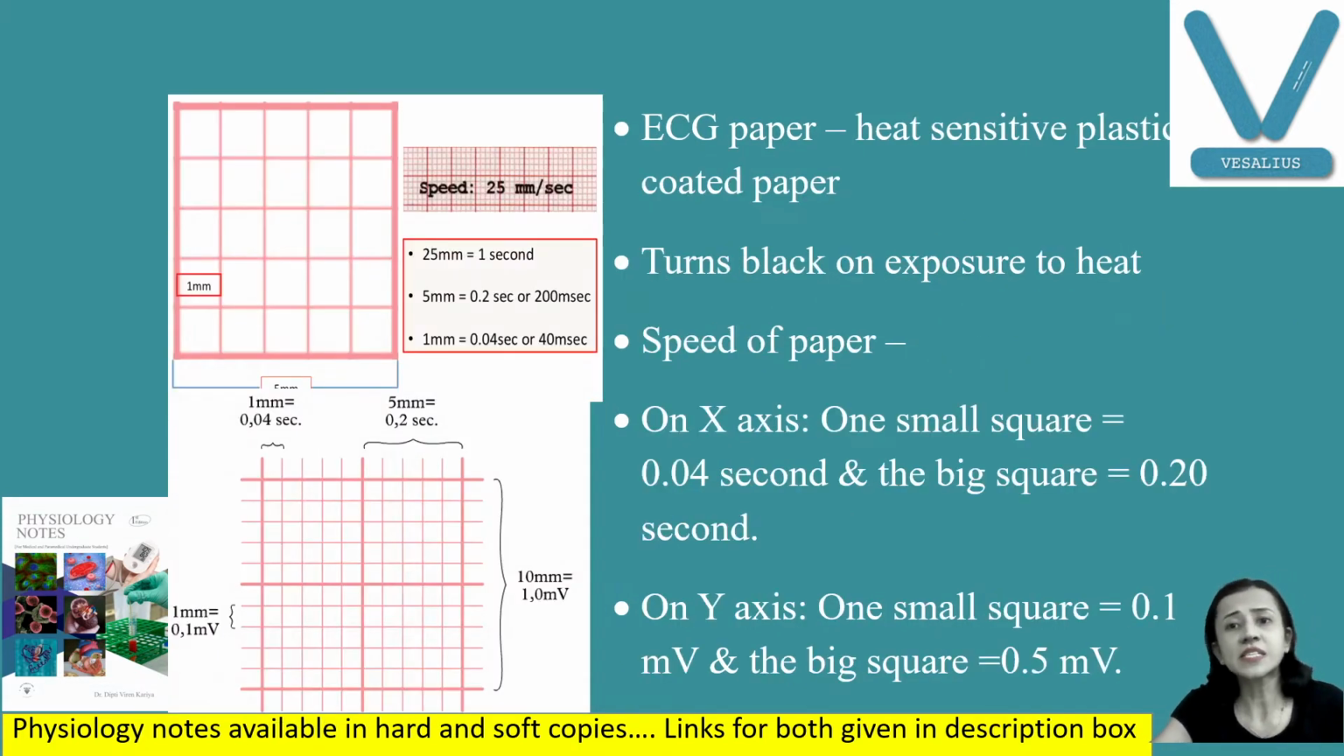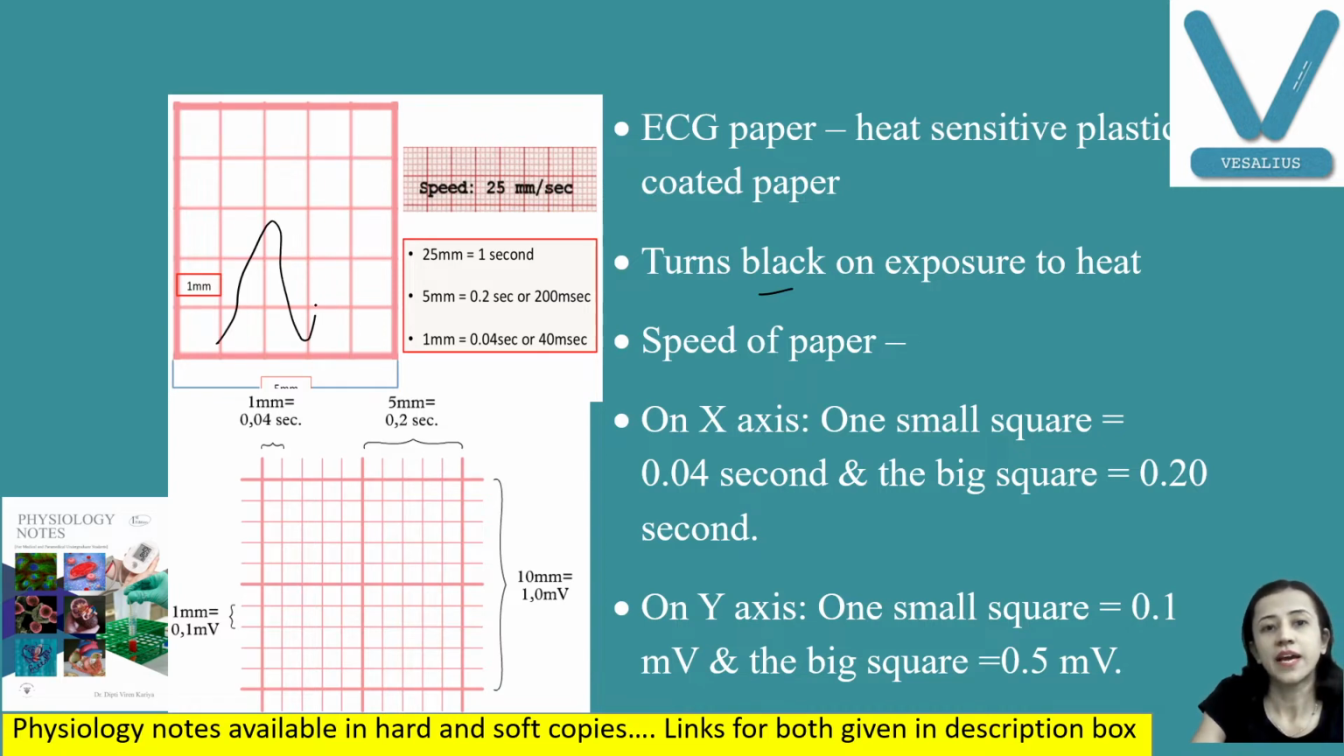Now this ECG paper is heat sensitive plastic coated paper. So whenever we are moving, the stylus gets heated. So when heated stylus moves, what does it do? It turns the paper black, and we will get the recording like this. Speed of paper I already told you, 25 millimeter per second.